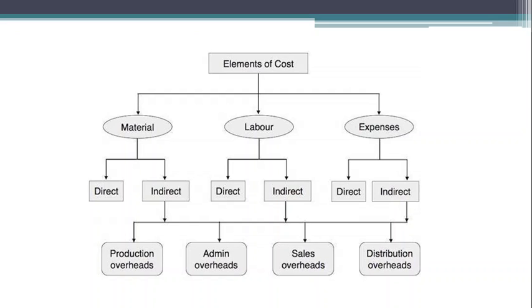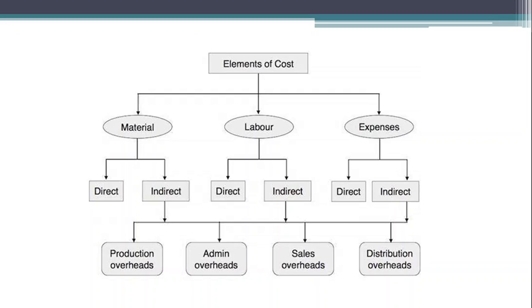Okay, so if we take the example of, again come to our original example of furniture. In case of furniture, what is direct material? Timber, which is used for manufacturing furniture, is the direct material.